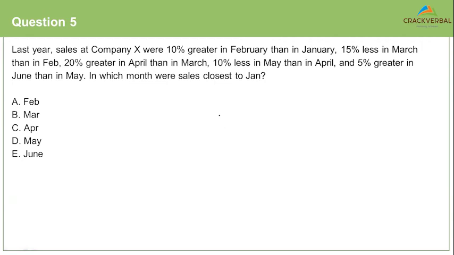Okay, so here's where it makes a lot of difference in the number that you assume for January. A lot of times, a generic piece of advice is given out by a lot of teachers, where they say, if you see a percentage, just take 100 as a reference value. That's generic advice according to me.